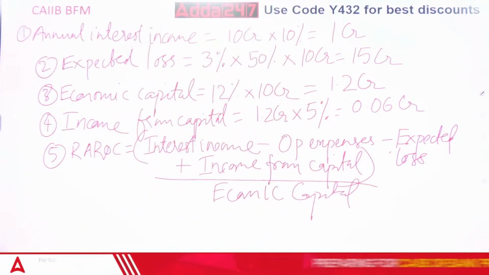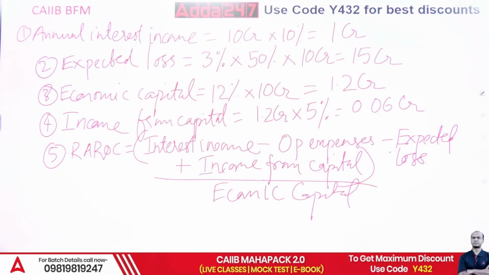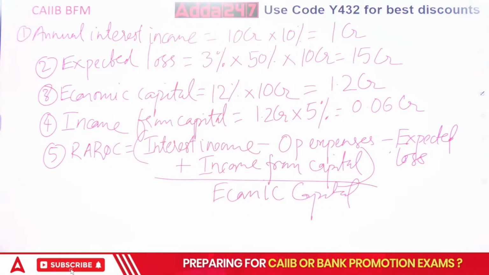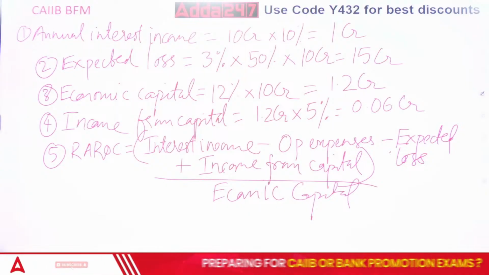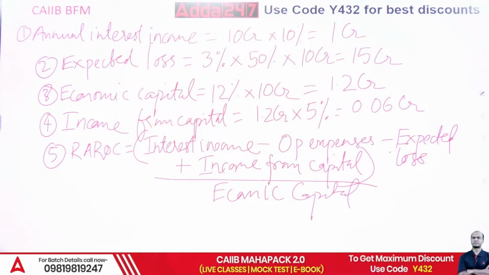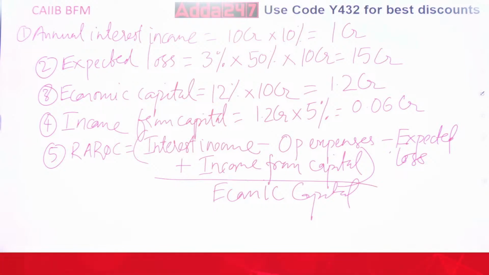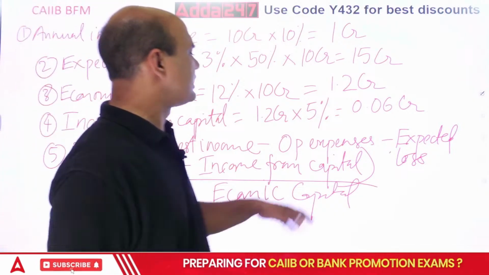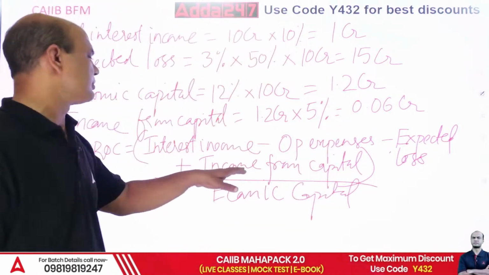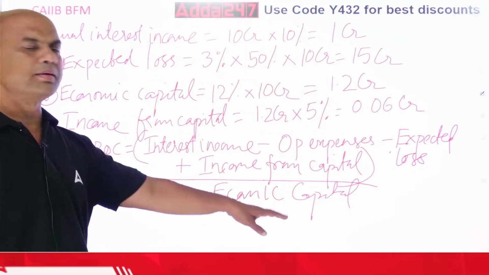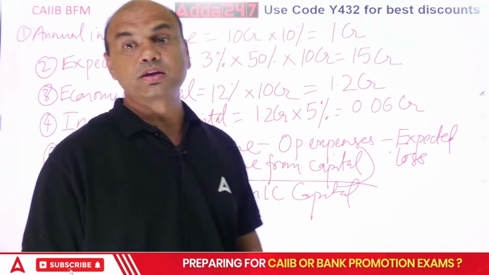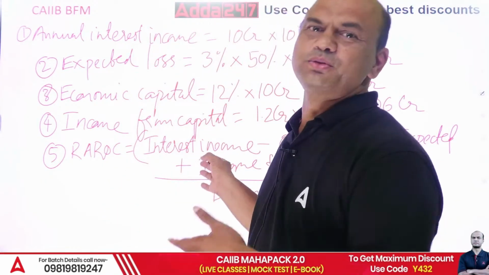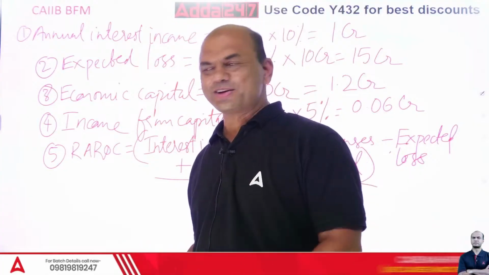Do the calculation everyone. Formula I have given. I will give you 2 minutes to solve. Do it everyone now. Solve this. So what is the answer you are getting? Interest income minus operating expenses minus expected loss plus income from capital, the whole upon economic capital. How do you do this? Simple calculation. Let's do it jointly.